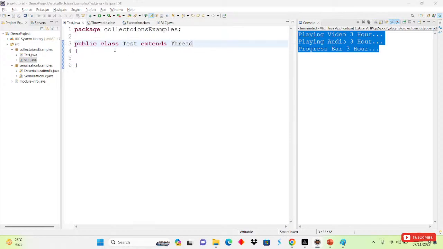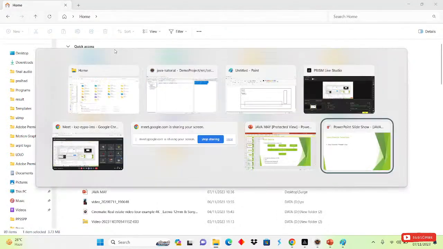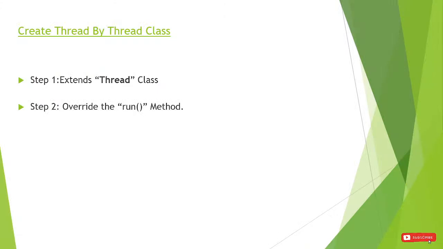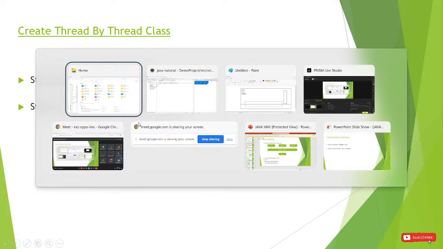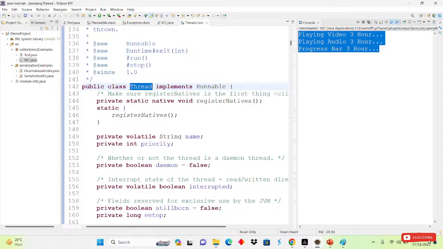After that, we have to follow the second step. Which is the second step? Override the run method. So where will the run method be present? We will come here into Eclipse and try to open this declaration. This is the declaration I opened.